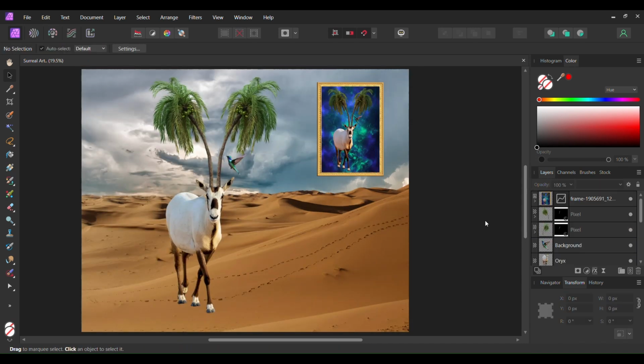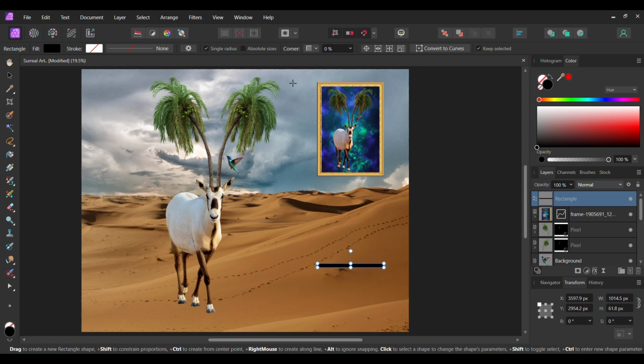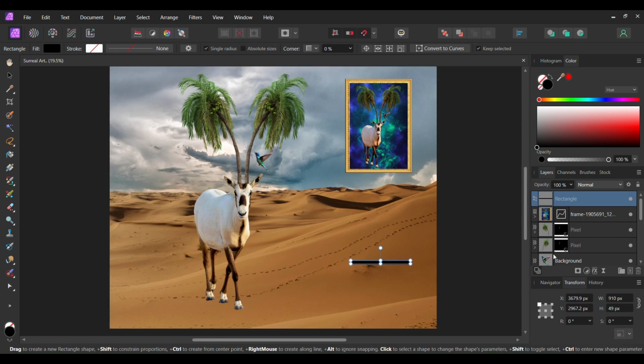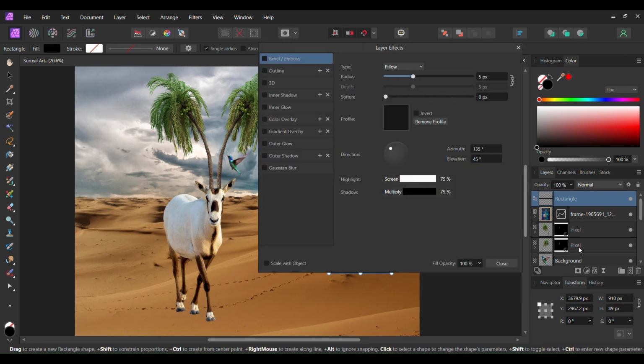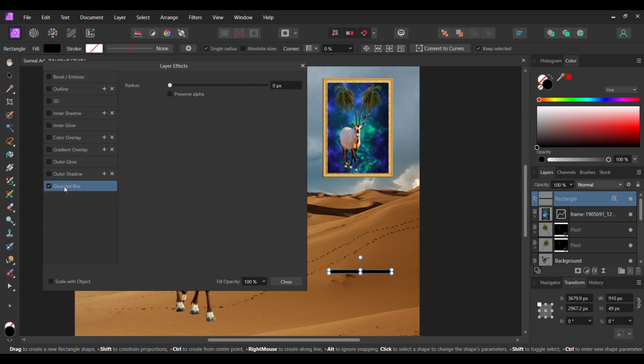Now let's create some shadows for the frame and the oryx. First, let's do the frame. Grab the Rectangle tool. In the Colors panel, set the fill color to black. Draw a rectangle below the frame in the sand where you see it on the screen. With the rectangle selected, go to the Layers panel and click the Layers Effect icon. Select Gaussian Blur and check the box. Set the radius to 55 pixels. Then go to the fill opacity and set it to 48%.